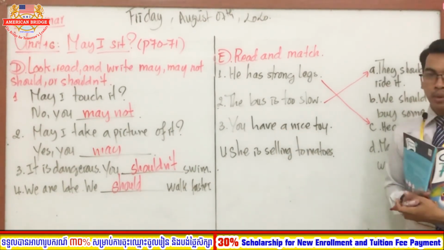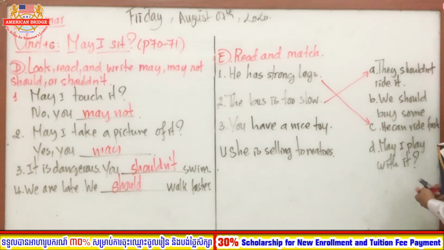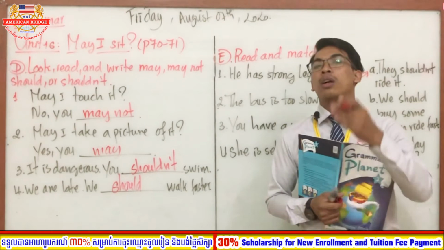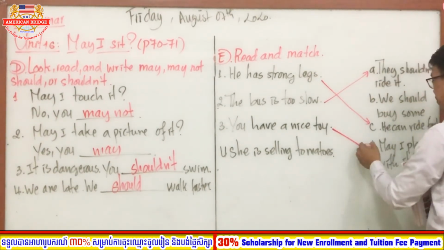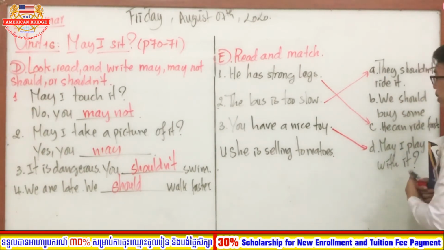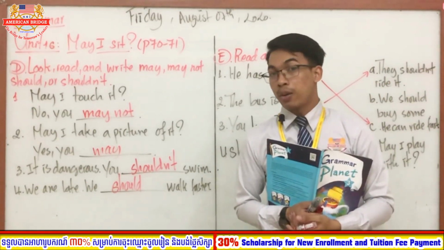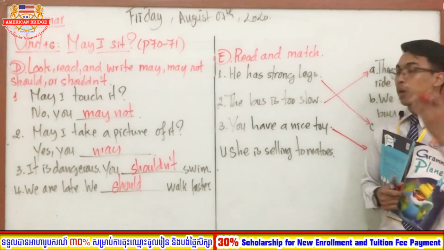You have a nice toy. So which one is the correct answer, everyone? So we still have letter B and letter D. We should buy some. May I play with it? So which one is the correct answer, everyone? Good job. So the correct answer is letter D. You have a nice toy. May I play with it? Okay. So you ask for permission to play with the toys, right? Okay, good. So now let's move on to number 4, the last one.